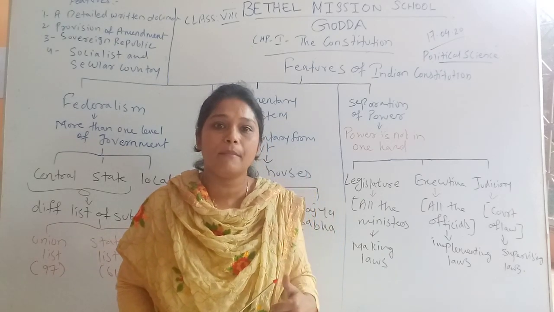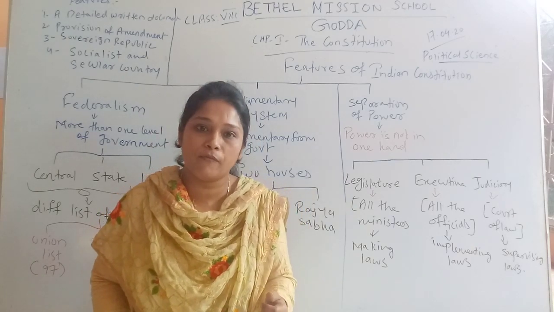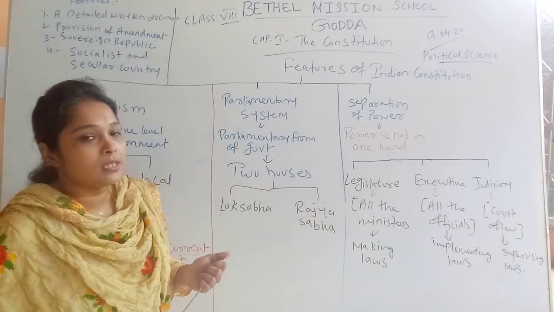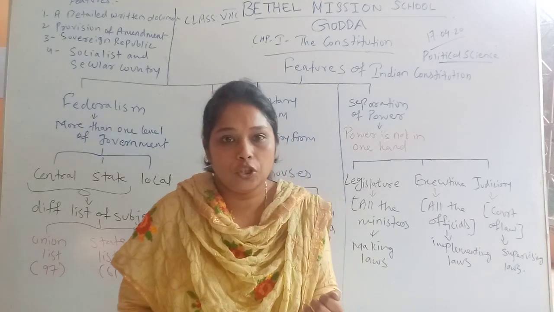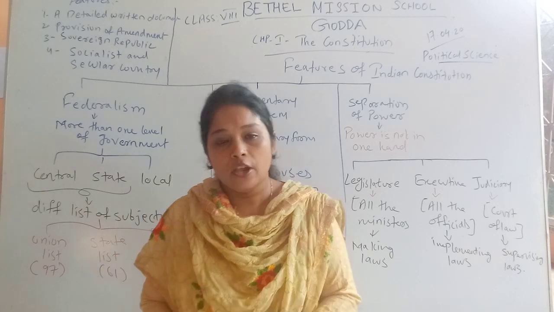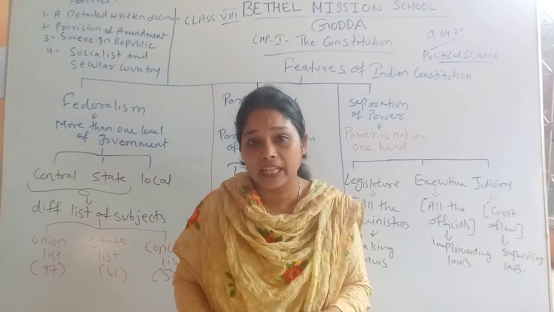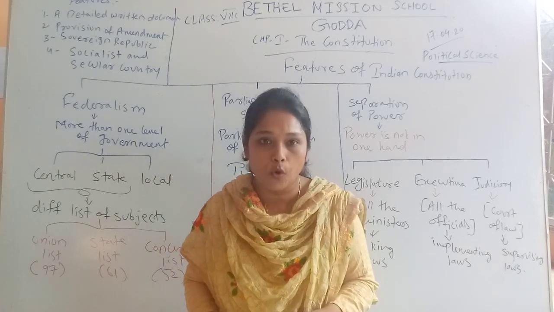So we have a parliamentary government, and in America they have a presidential form of government. So what is the parliamentary system? As we conduct elections according to universal adult franchise, after the age of 18, each and every citizen of India has an equal right to vote.